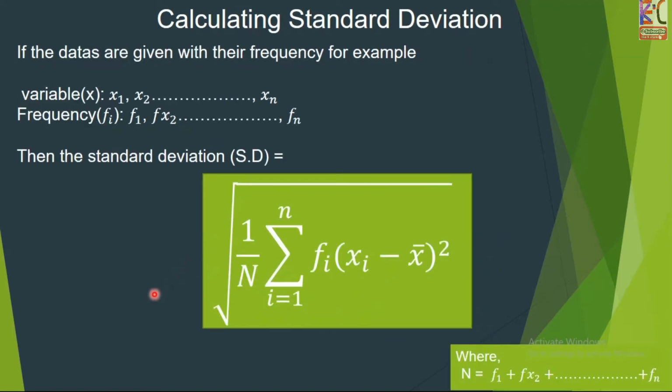Next, this is the standard deviation formula with frequency. If you see frequencies f1, f2, ... fn and variables x1, x2, ... xn, the standard deviation formula is the square root of 1 by n summation f times xi minus x bar whole square. The only difference between with frequency and without frequency is multiplying by the frequency. It's similar to the previous standard deviation.